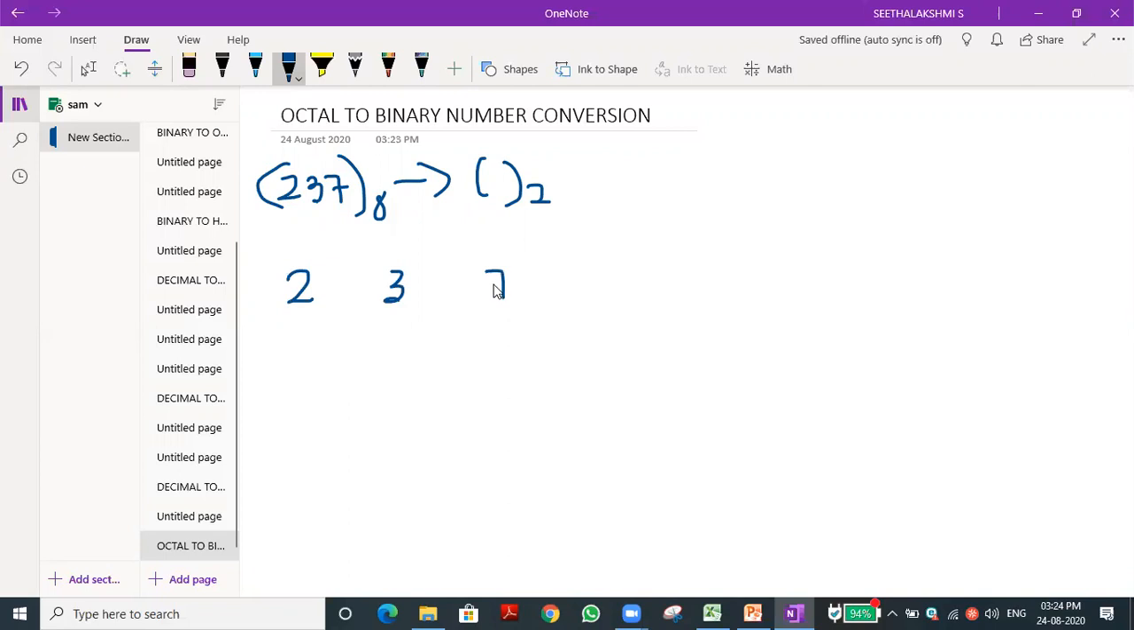Okay. If it is like that, first we need to convert the 7 into binary. So how to convert the 7 into binary? You know, divide by 2. How many 2s are there in 7? 3 2s are 6. What is the remainder? Remainder 1. Okay. Then how many 2s are there in 3? 1 2 is 2. Remainder 1.